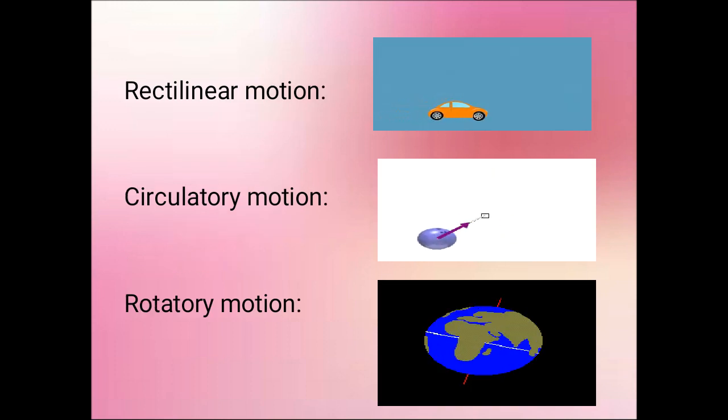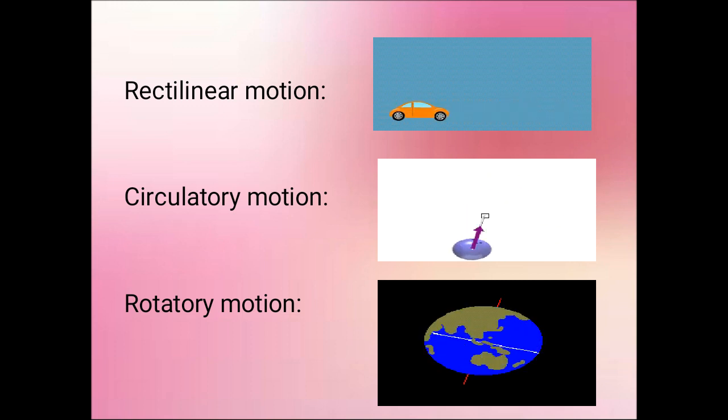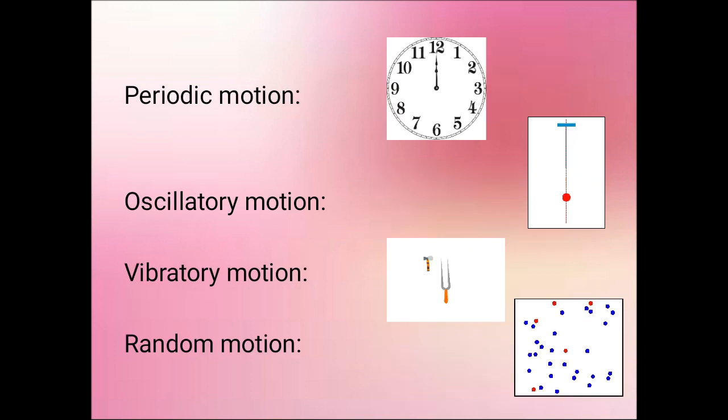So when an object moves in a straight line, it is said to be in rectilinear motion. If an object moves in a circular path around a fixed point, it is said to be in circular motion. If an object rotates along its axis, it is said to be in rotatory motion. And if an action repeats after a particular interval of time, it is said to be in periodic motion.